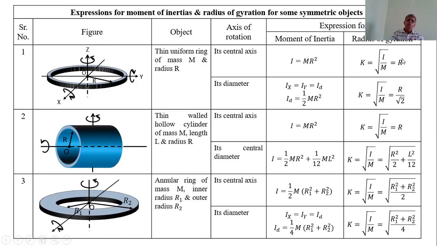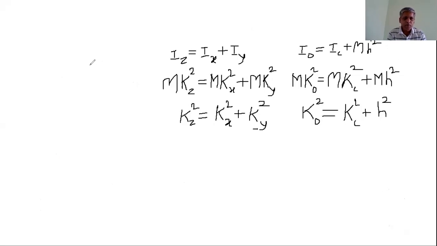Now, to find the moment of inertia of this ring about its diameter, let us assume that the x-axis and y-axis are in the plane and passing through the center of the ring. This ring is placed in the xy plane.